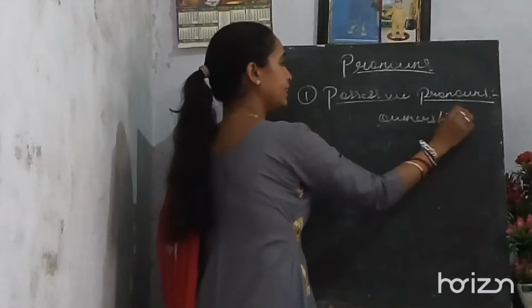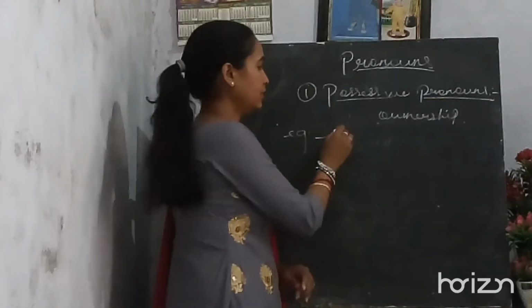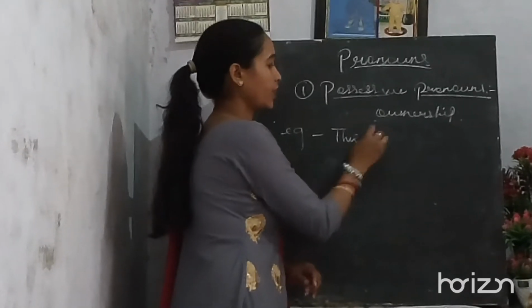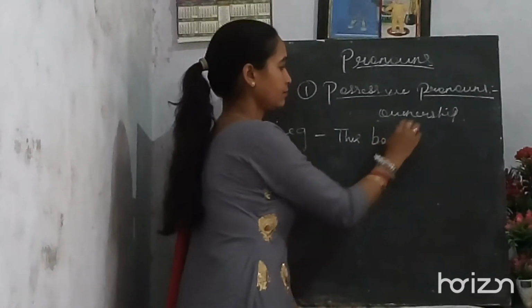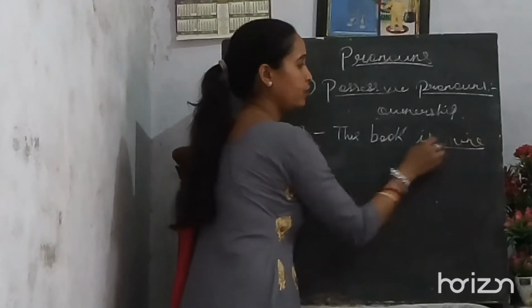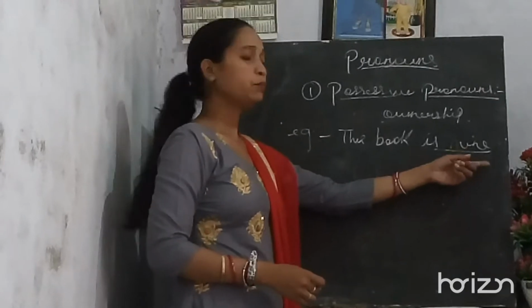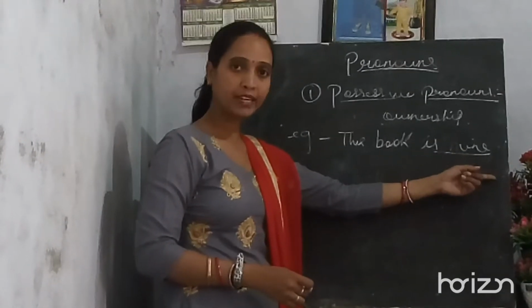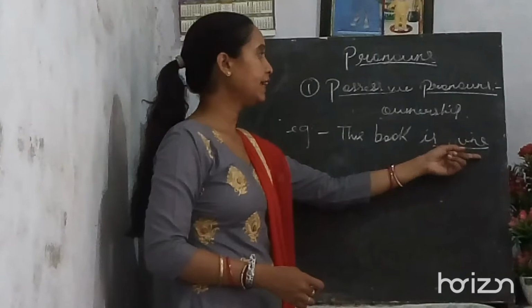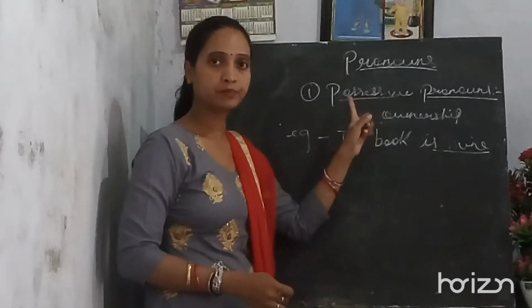You can understand this by the example: this book is mine. Now, in this sentence, this book is mine, whose book is this? It is my book. So mine is the word which is telling you the ownership in a possessive pronoun, right?